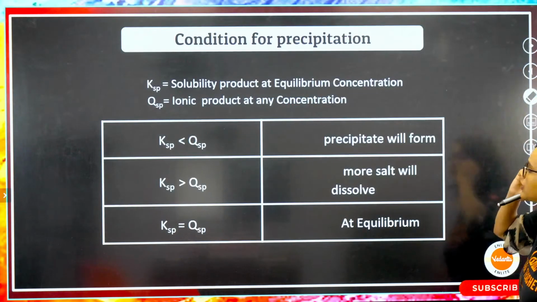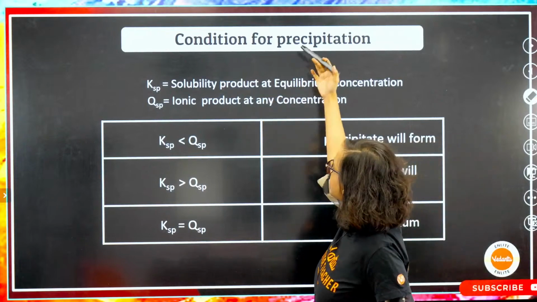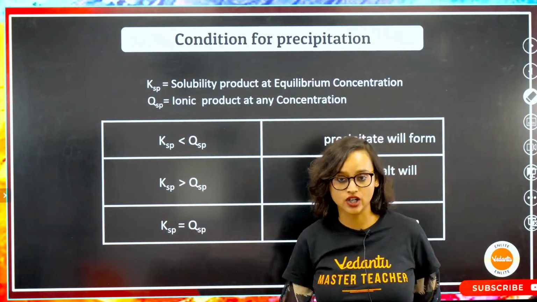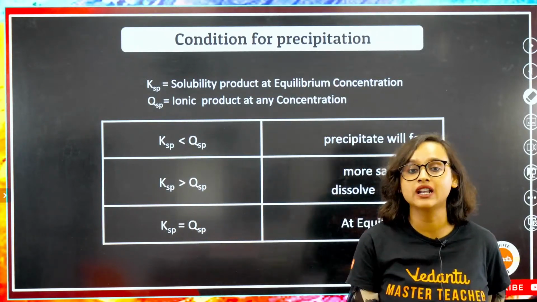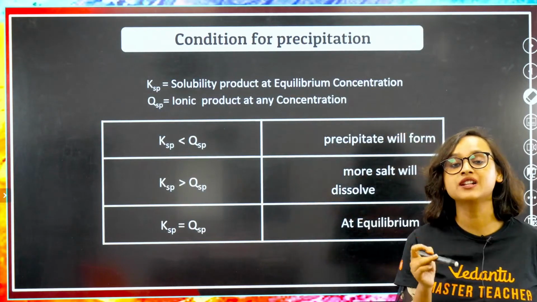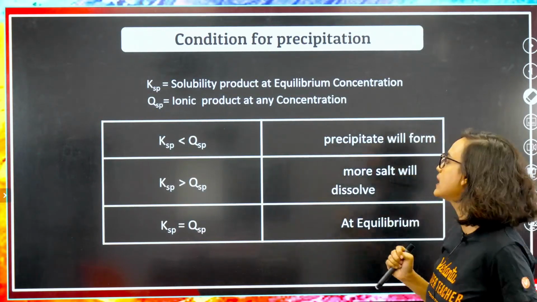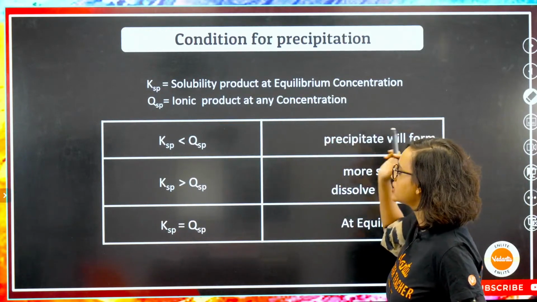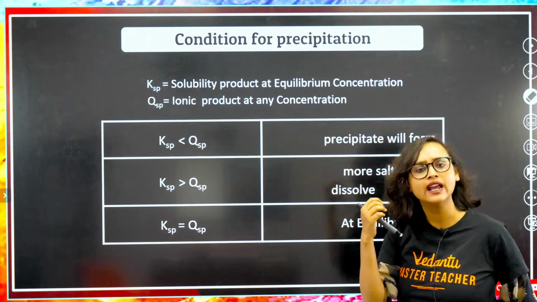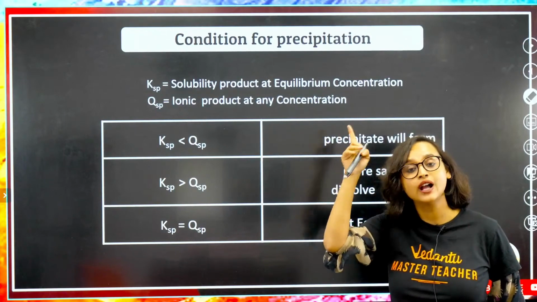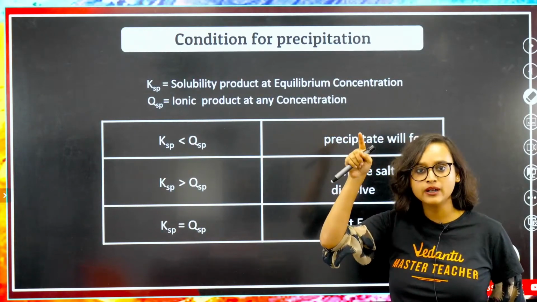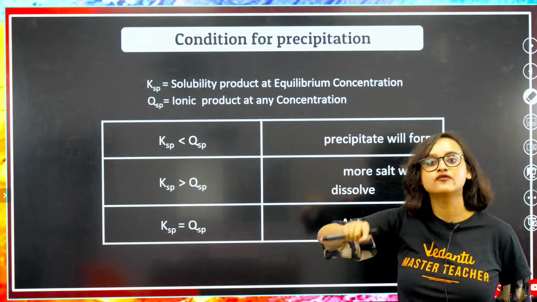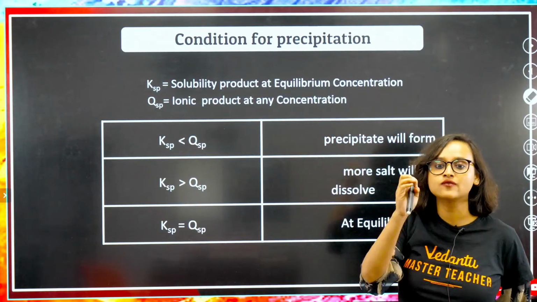Moving on. Now Ksp, let's do this. Condition for precipitation. What will give us precipitates? Let's take a look at that also. So Ksp is the solubility product at equilibrium concentration, and Qsp is the ionic product at any concentration. Remember Q and K, that equilibrium formula we did? Q is for any condition, whereas K is for equilibrium.